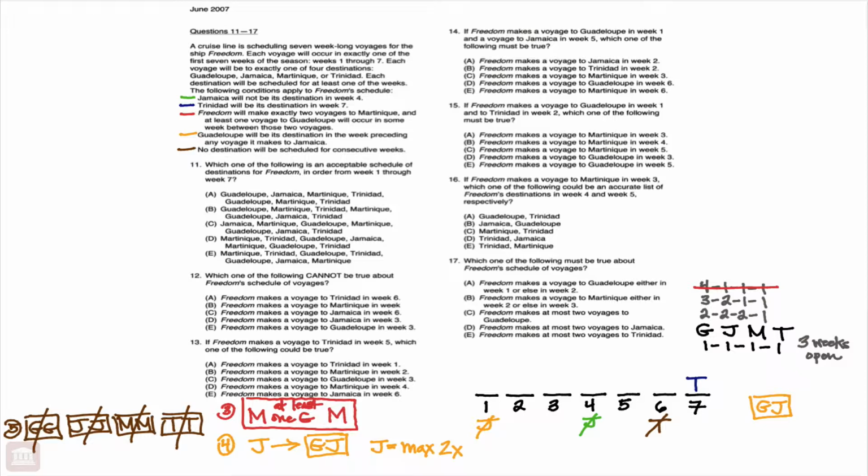The only other thing that you should be aware of is the placement possibilities for our Jamaica-Guadalupe block. And again, at this point, the only possibilities are 1 and 2. We could also have that appear 2 and 3, and then 4 and 5, and lastly 5 and 6. And keep in mind, we could have J show up twice, so we could actually have 2 of those blocks in our game. So let's turn our attention now to the questions.